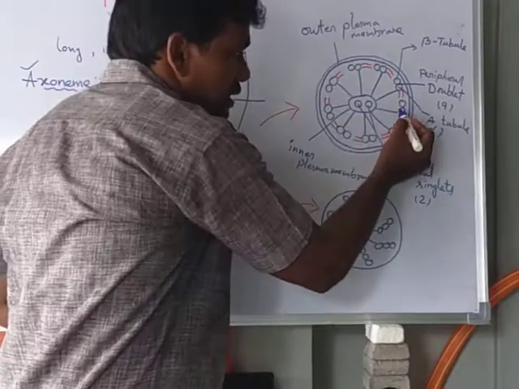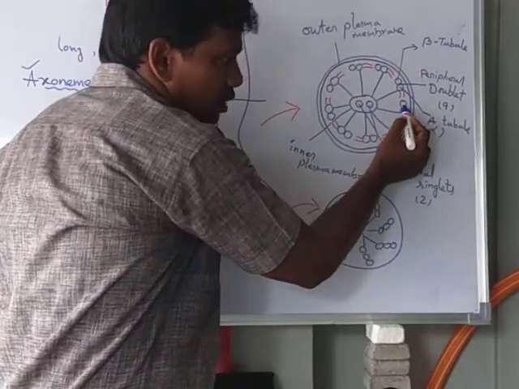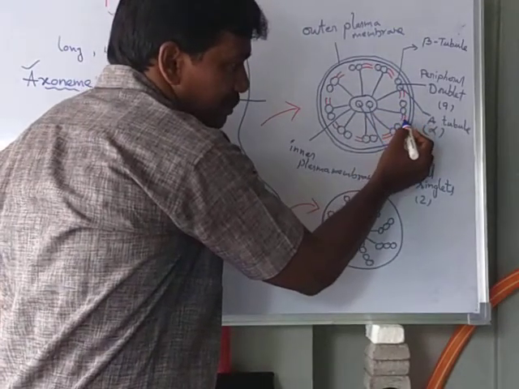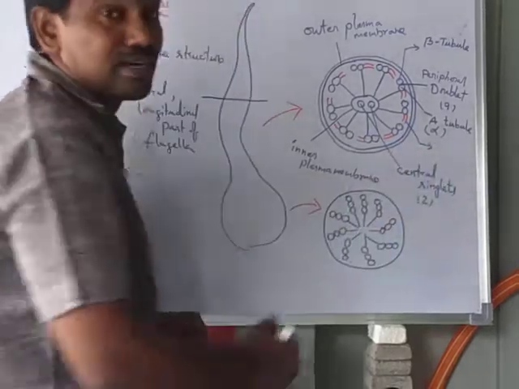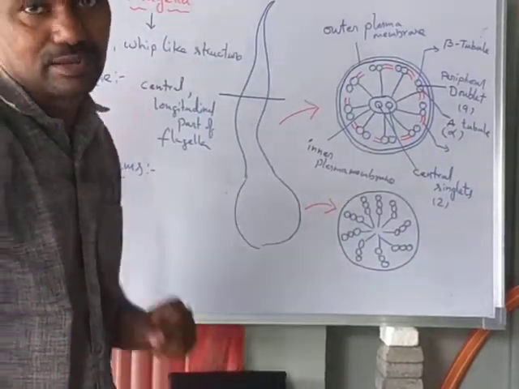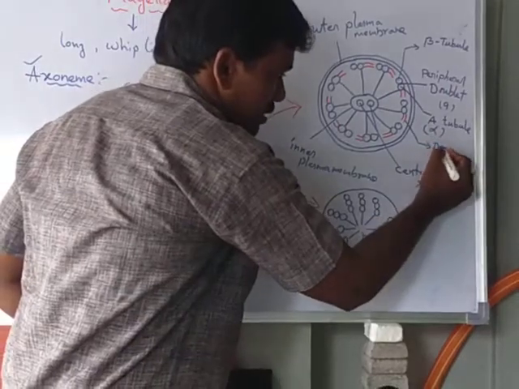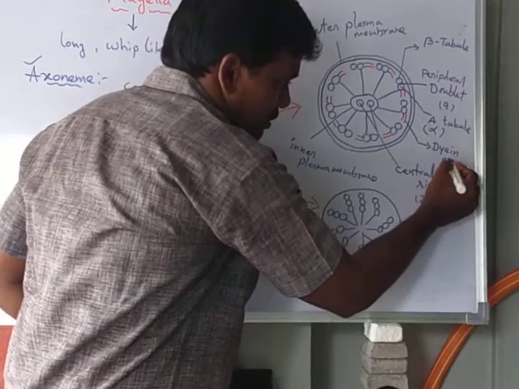The alpha tubule in the doublet contains a pair of arms, which are called dynein arms.